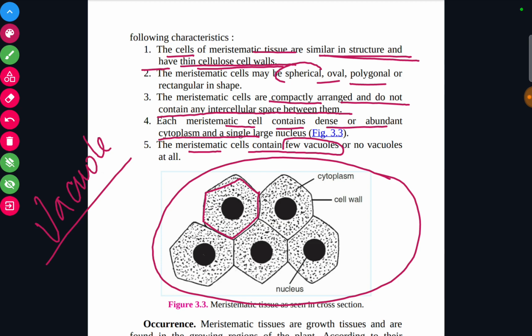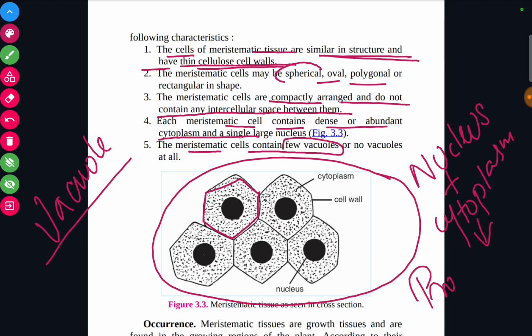So there is a large nucleus and cytoplasm, and we all know that nucleus and cytoplasm together form what? Protoplasm. And this protoplasm is the living part of the cell. The living substance of the cell is protoplasm. Nucleus and cytoplasm together form protoplasm.